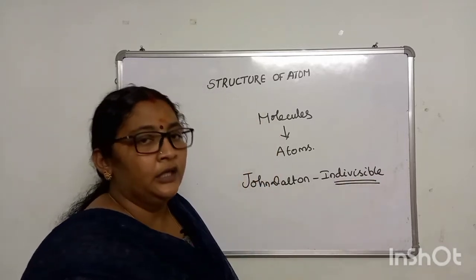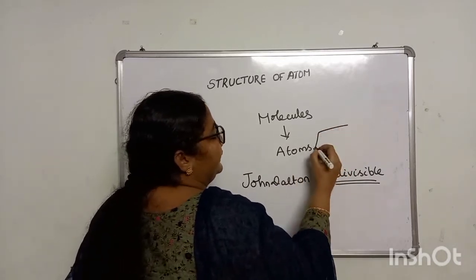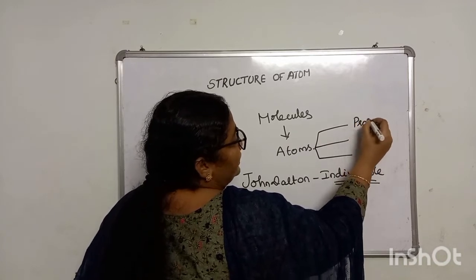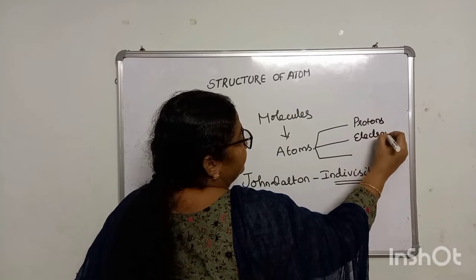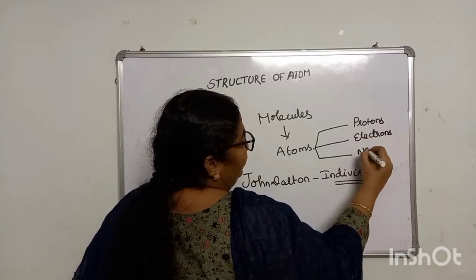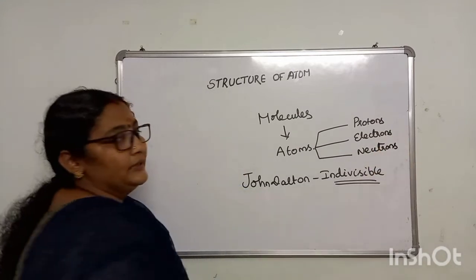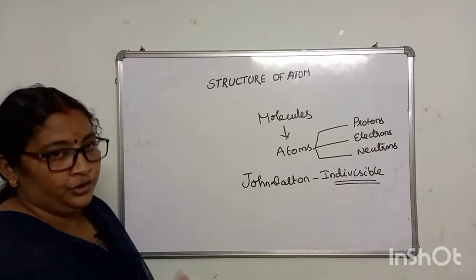But in later years, it was found out that atoms are divided into subatomic particles called protons, electrons, and neutrons. Let us see one by one what these proton, electron and neutron mean.